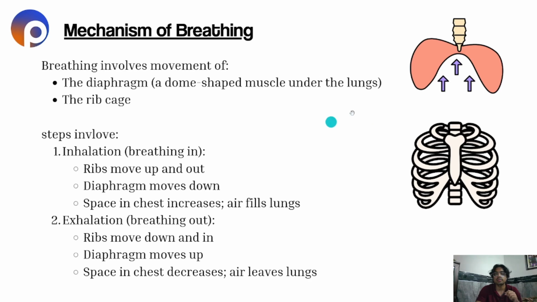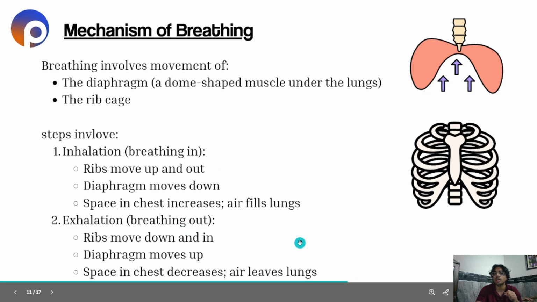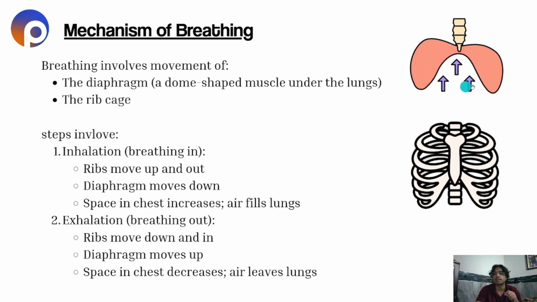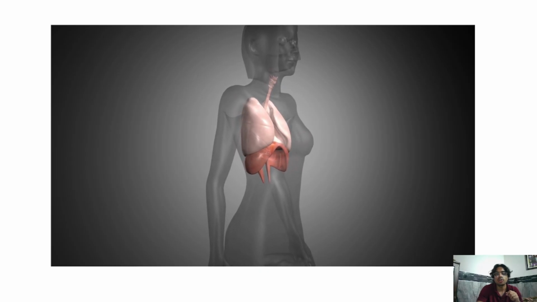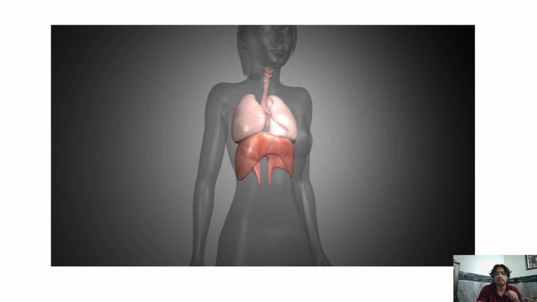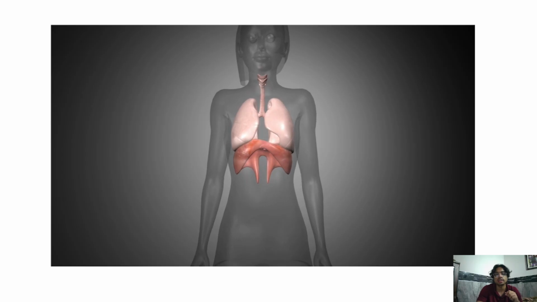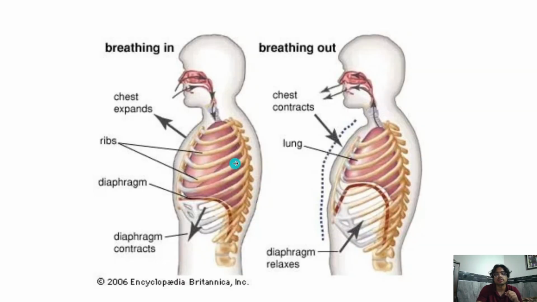So what happens when we breathe in? The ribs move up and the diaphragm moves down. And when we exhale, when we breathe out, the ribs move down and in, and the diaphragm moves up. This is exhalation, because the diaphragm is moving up, and the space in the chest decreases because air leaves the lungs. We will see the process. You can see how inhalation and exhalation take place. See, it's inhaling and then exhaling. That's how it takes place.